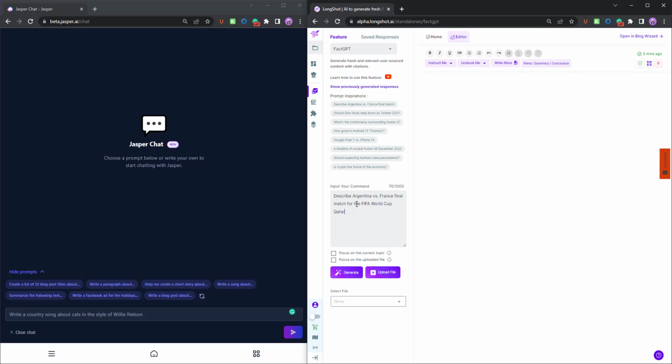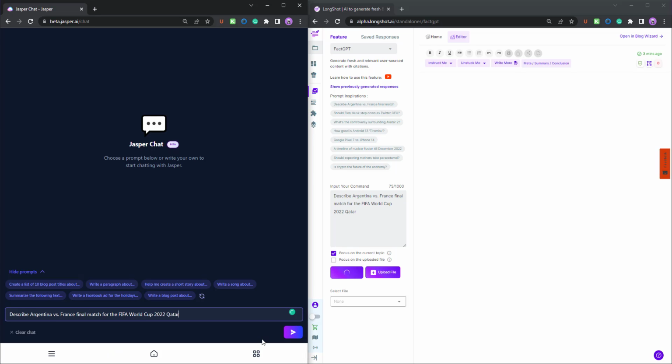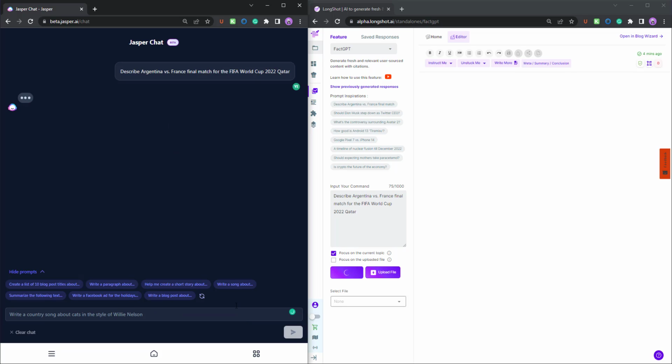So first, let's look at: describe the Argentina versus France final match for the FIFA World Cup Qatar. Let me choose a focus on current topics. The one below is focus on the uploaded file, which we'll look at in just a few moments. So let's click on generate and let's see what the AI has to say about that. Meanwhile, let me also copy this prompt and paste it over here. Let's generate a result for Jasper Chat as well. Click send. Let's see what the AI has to write about that.